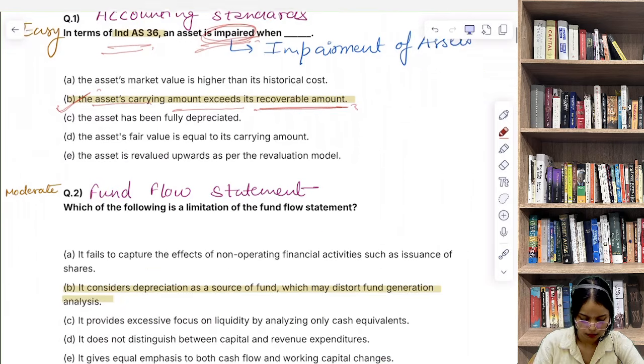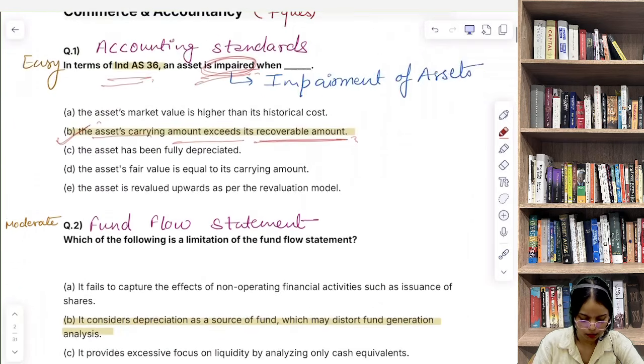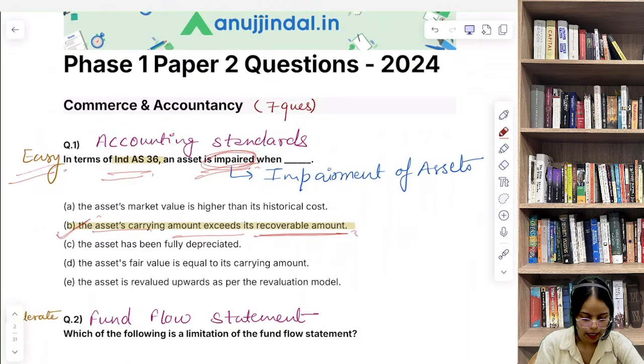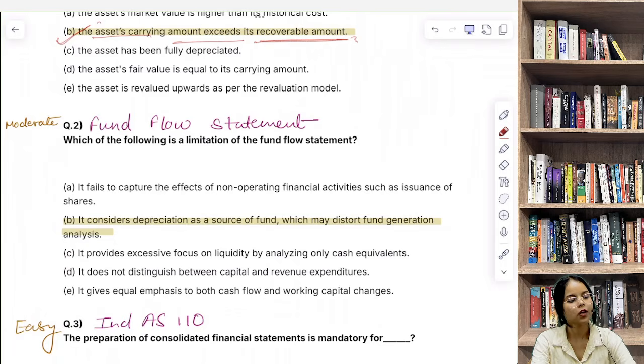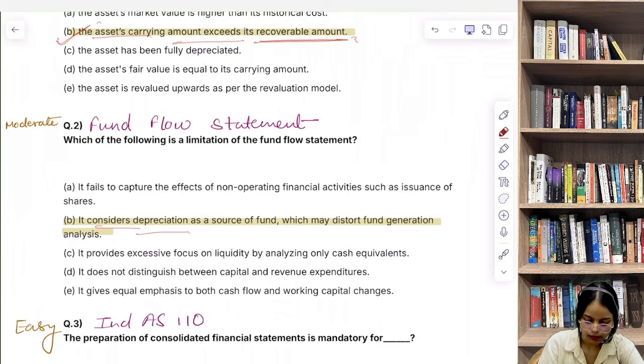Now let's discuss question number 2. So this was very easy. अगर आपको Ind AS 36 में definition of impairment पता है, then in that case this question is very easy for you. So now let's discuss question number 2, which of the following is a limitation of the fund flow statement? So the correct answer here is it considers depreciation as a source of fund which may distort fund generation analysis.